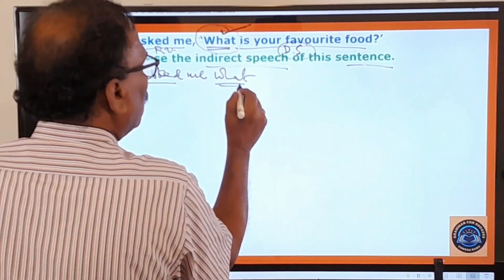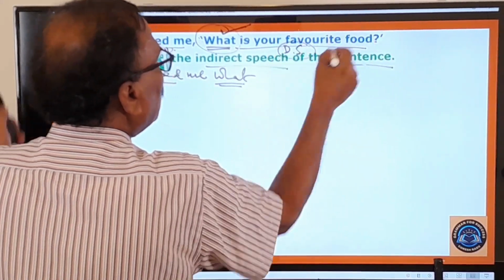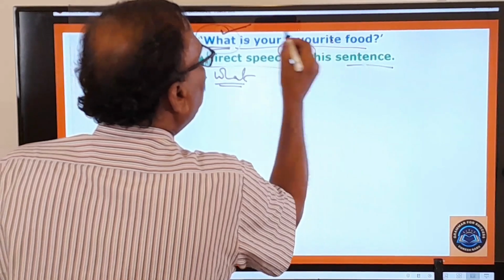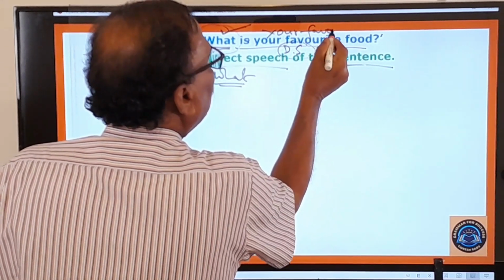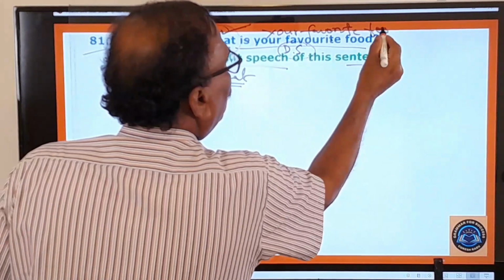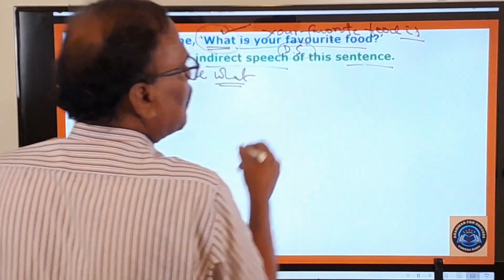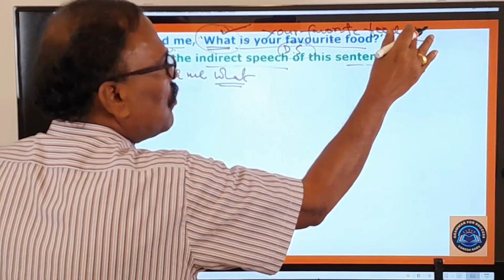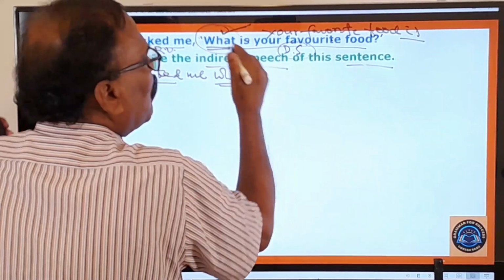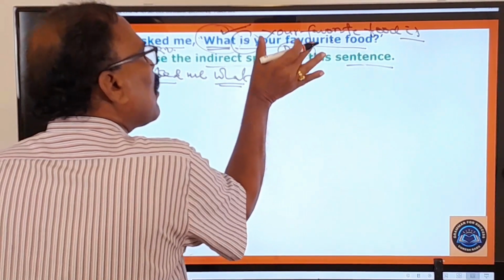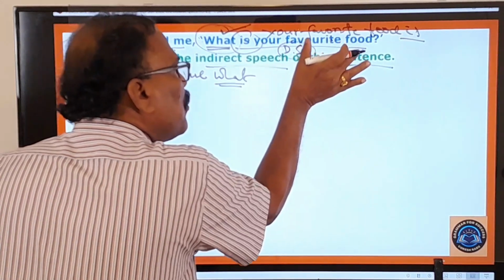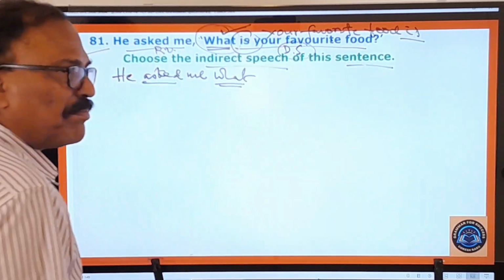Now, what is used? Is your favorite food? What is the right order? Your favorite food is. This is the right sentence order. Your favorite food is. This is a sentence. Your favorite food is. So here, when turned into a question, it becomes, is your favorite food? So always, the question must be turned into the right sentence order.